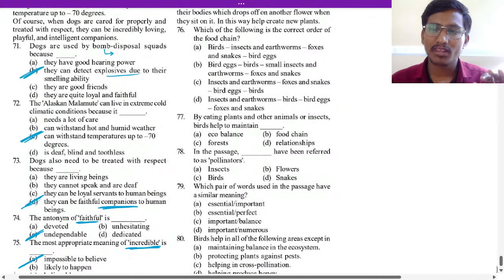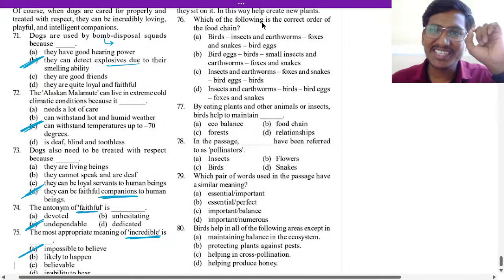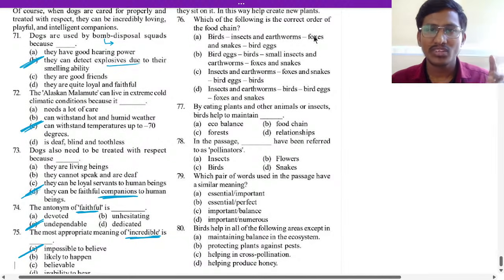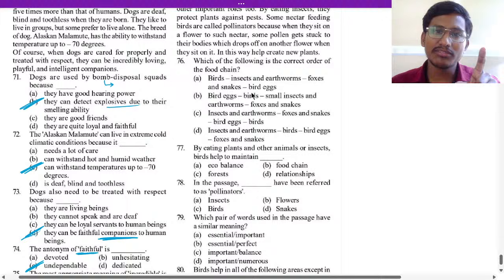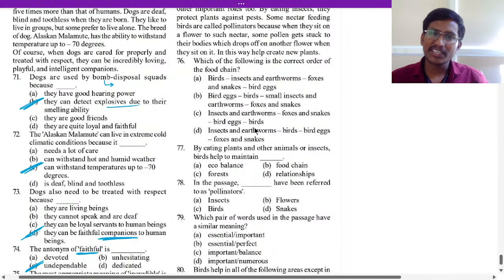Which of the following is the correct order of the food chain? Birds, insect, earthworm, foxes, snakes, and then bird egg. No, that is not correct.